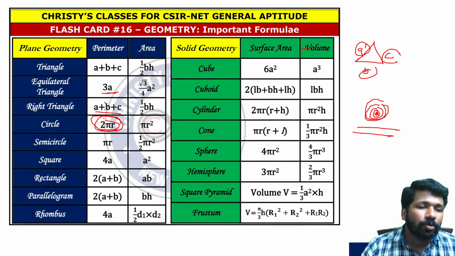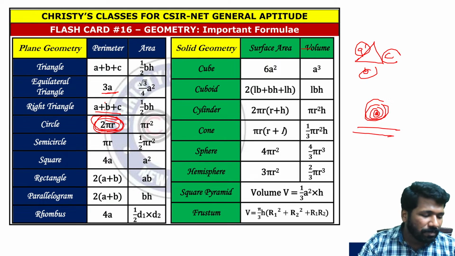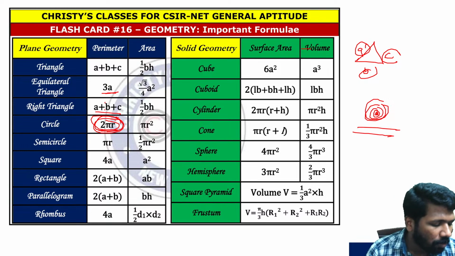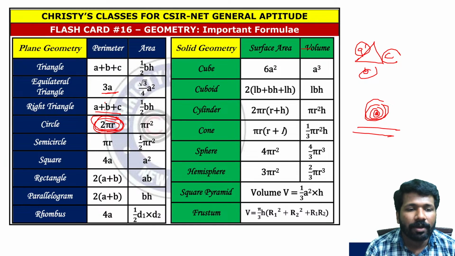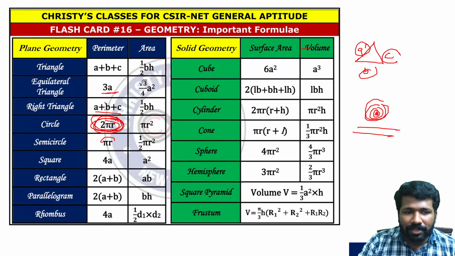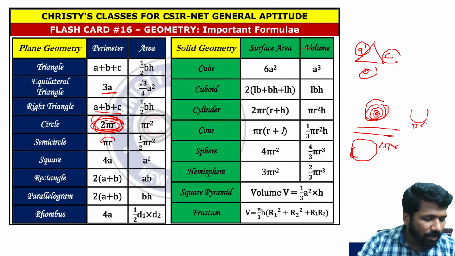In that we will include those kinds of stuff. Anyway, circle perimeter will be 2 pi r, or the definition of pi itself is based on this. The definition of pi is the ratio of circumference to diameter of any circle. So from that you can derive this 2 pi r. And a semicircle will be half of a circle. Now if this full length is 2 pi r, the semicircle will be half of it, so that will be 2 pi r, half of it, pi r.